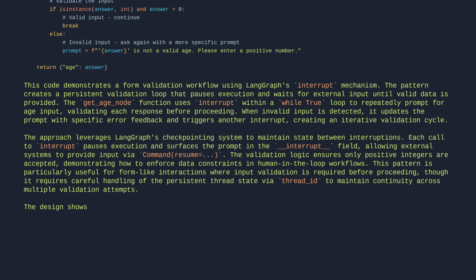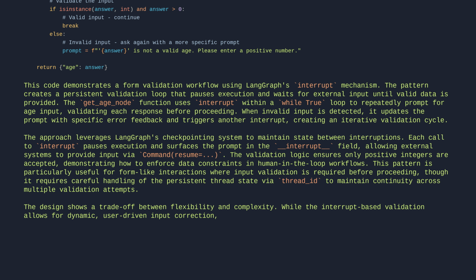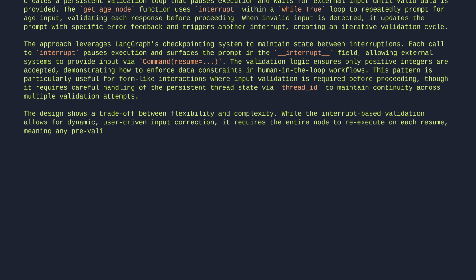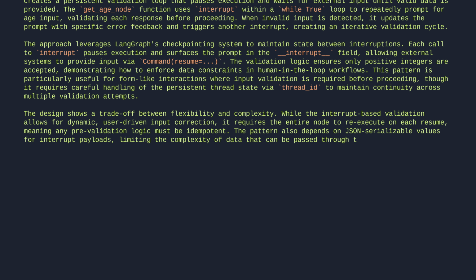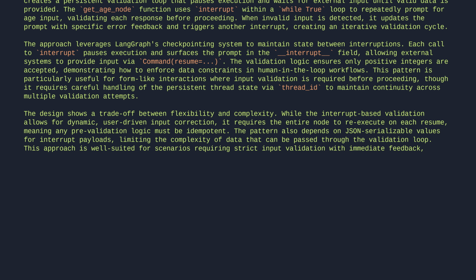The design shows a trade-off between flexibility and complexity. While the interrupt-based validation allows for dynamic, user-driven input correction, it requires the entire node to re-execute on each resume, meaning any pre-validation logic must be idempotent. The pattern also depends on JSON-serializable values for interrupt payloads, limiting the complexity of data that can be passed through the validation loop. This approach is well-suited for scenarios requiring strict input validation with immediate feedback, but may be overkill for simpler validation cases where static prompts would suffice. Let's break it down.